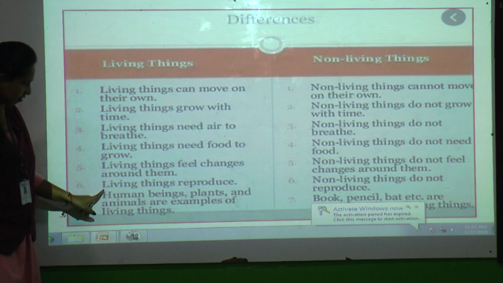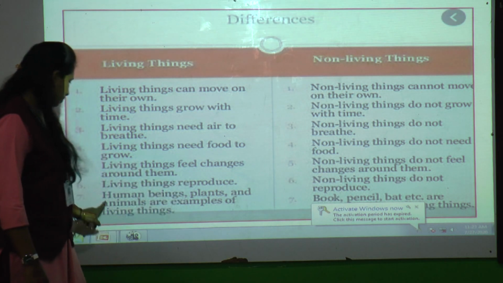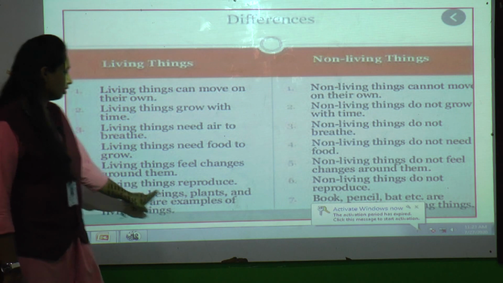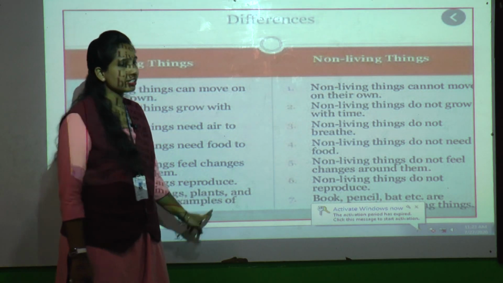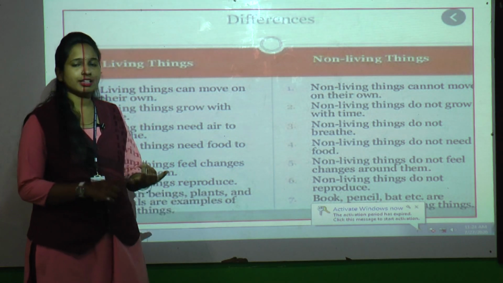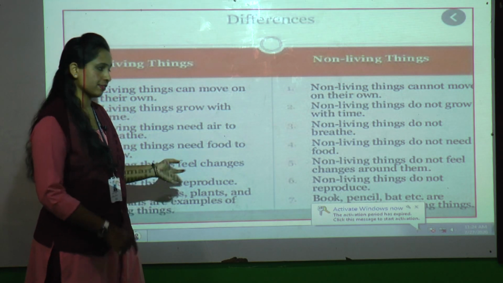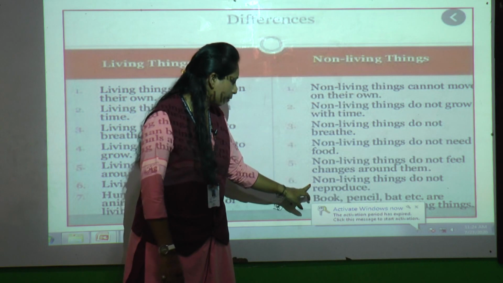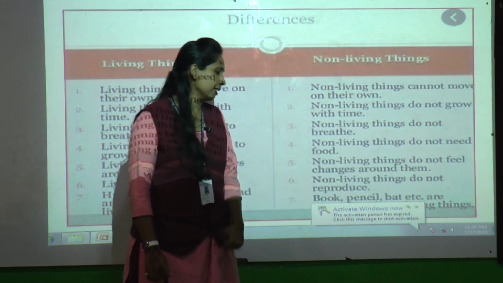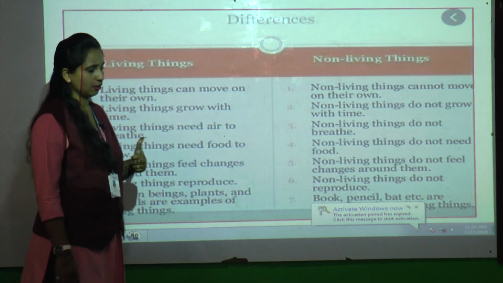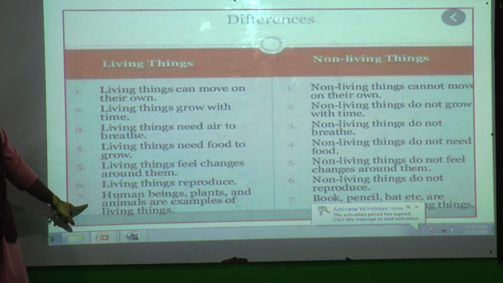And the 6th point is, living things reproduce. Living things reproduce, as we have studied. Okay. Now living things are humans, animals and plants. So we have studied. I hope you remember. And what about non-living? Non-living things do not reproduce. Okay. Keep in your mind. Now the last point is,